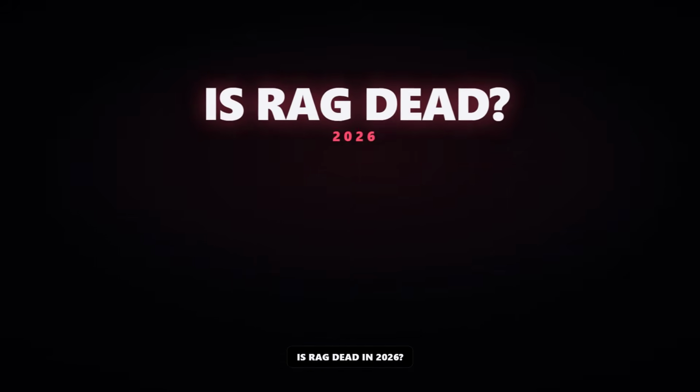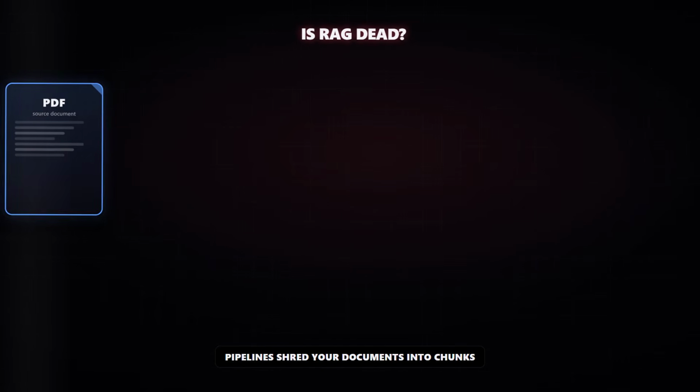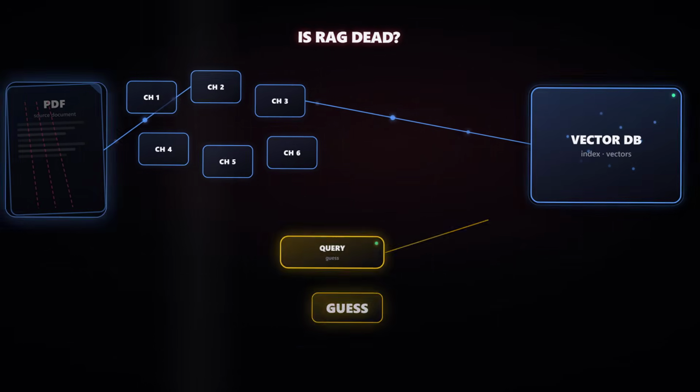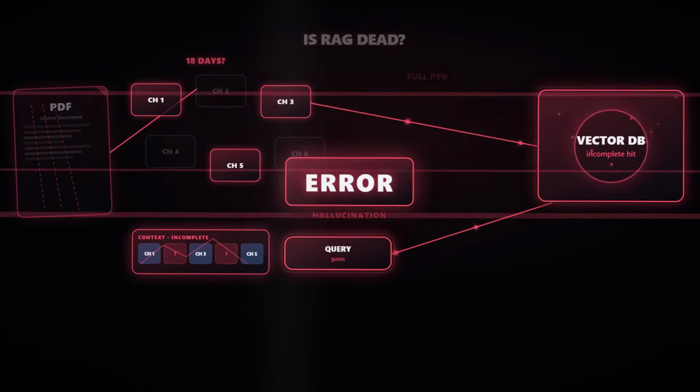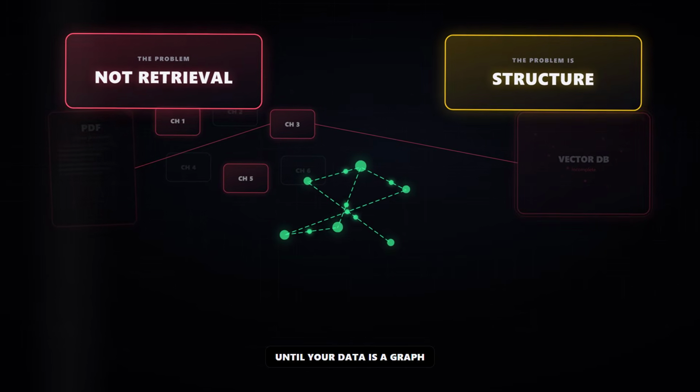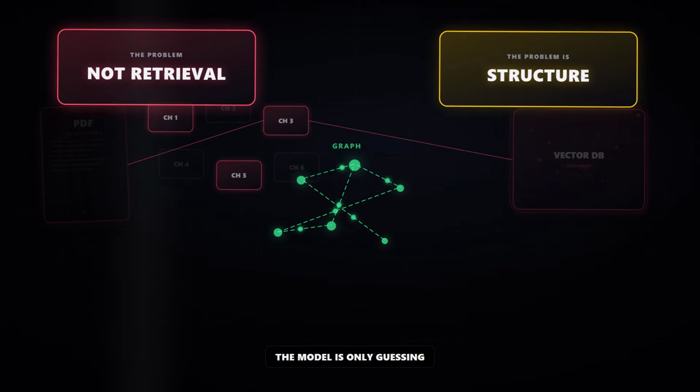Is RAG dead in 2026? Standard pipelines shred your documents into chunks, index them as vectors, then guess. That guess is how you get a hallucination. The problem isn't retrieval. The problem is structure. Until your data is a graph, the model is only guessing.